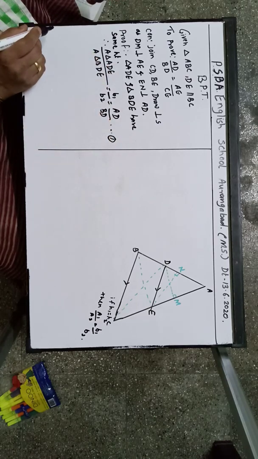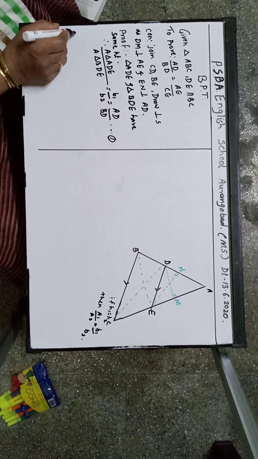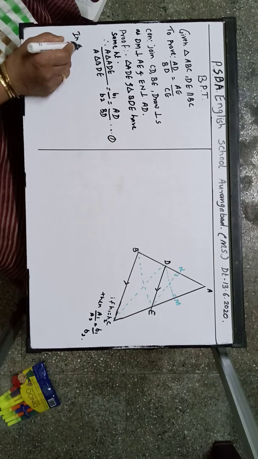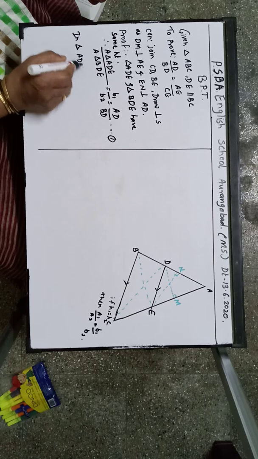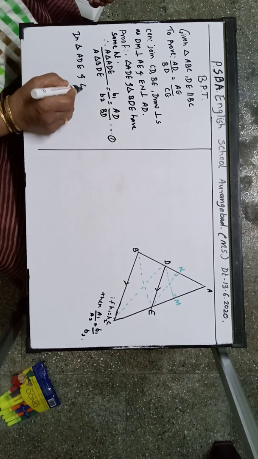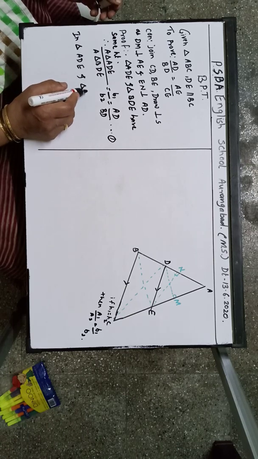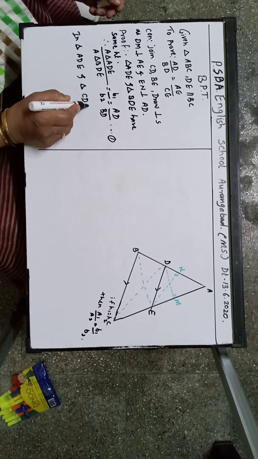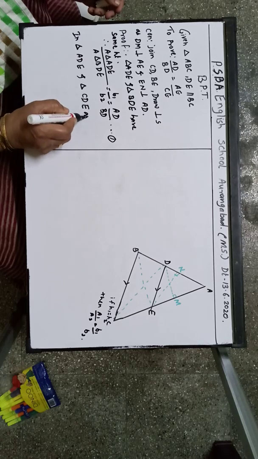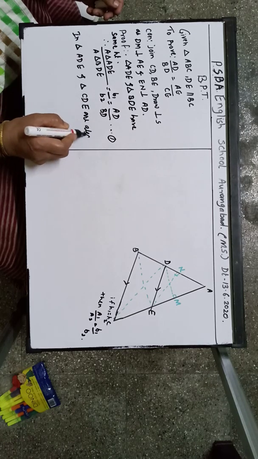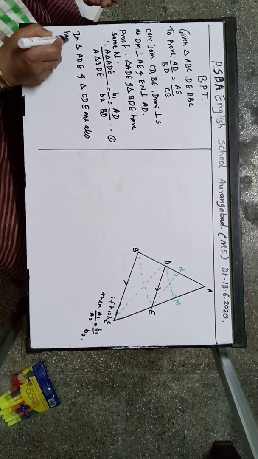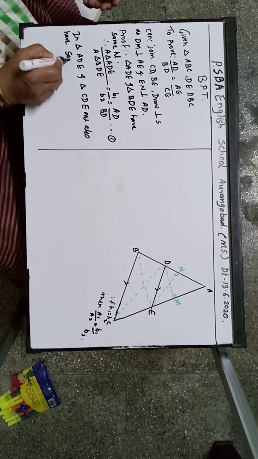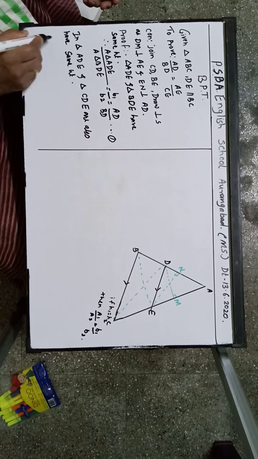Now, second statement: triangle ADE and triangle CDE are also having the same height. Correct?